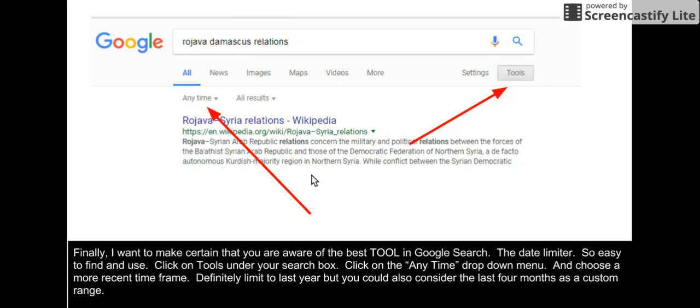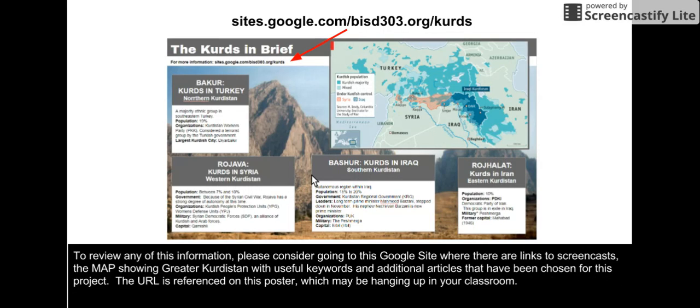Finally, I want to make certain that you are aware of the best tool in Google search. It's the date limiter. So easy to find and use. Click on Tools under your search box. Click on the Anytime drop-down menu and choose a more recent time frame. Definitely limit to last year in all your searches, but you could also consider the last 4 months as a custom range.